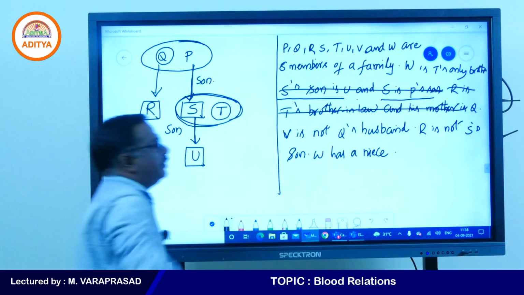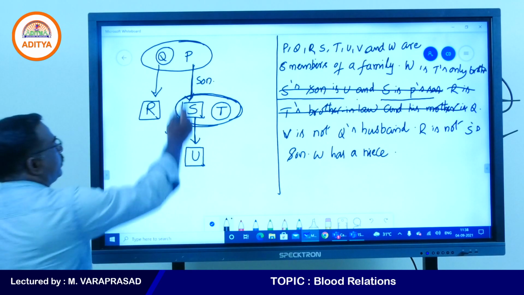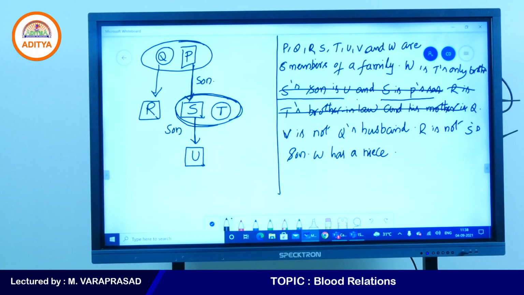So what is the next point? V is not Q's husband. Already we got Q's husband is P. V is not Q's husband, which means we can keep V elsewhere. W has a niece. Where is W?